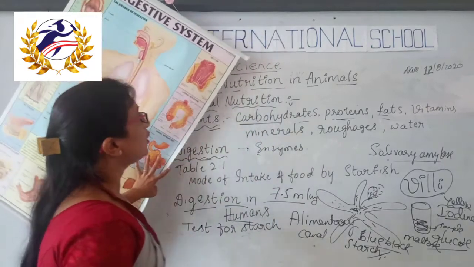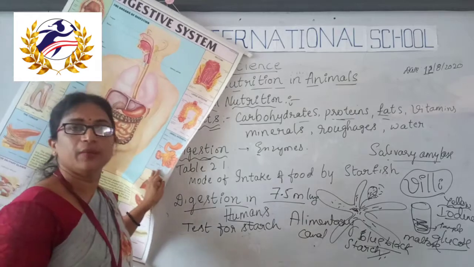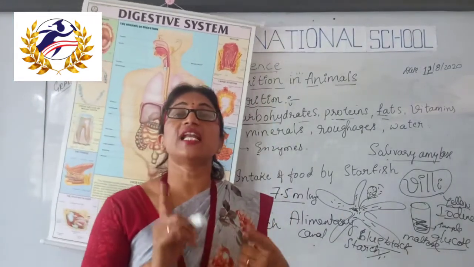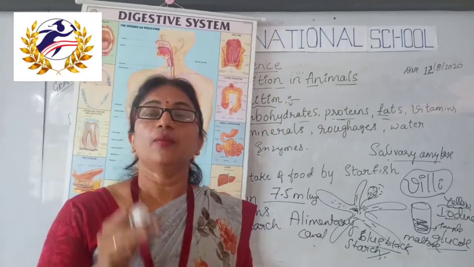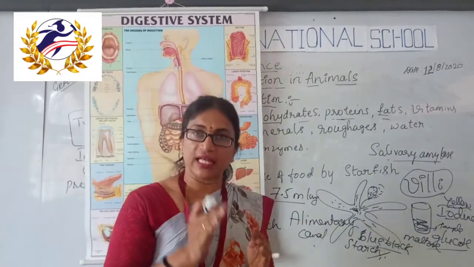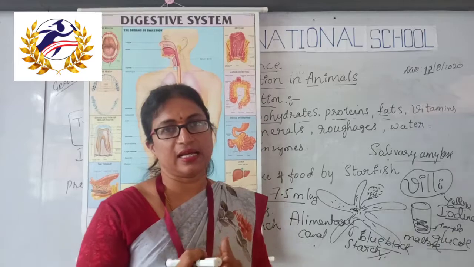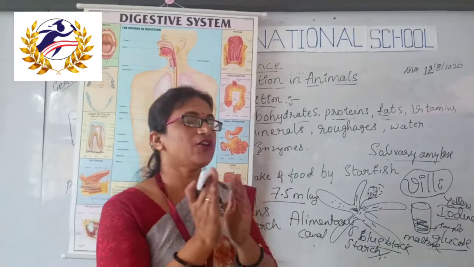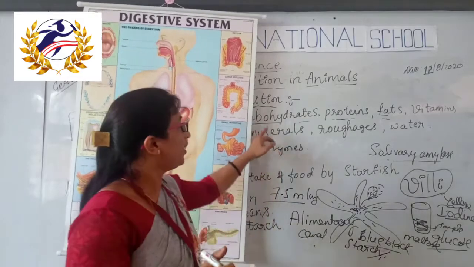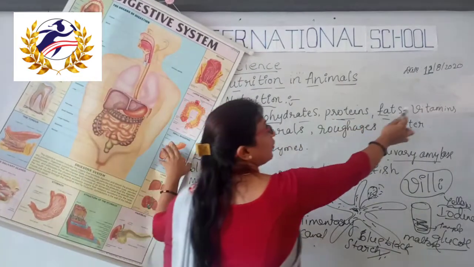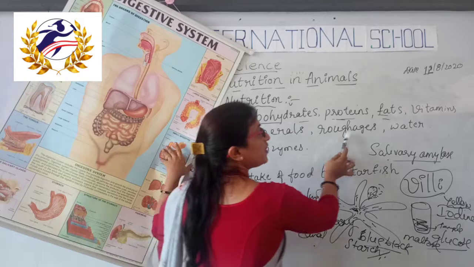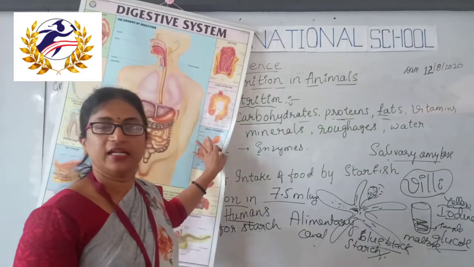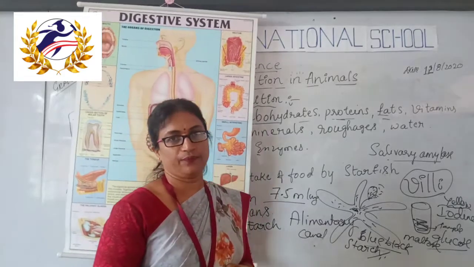So what is animal nutrition? The mode of intake of food and its utilization by the body is called animal nutrition. The different components of food such as carbohydrates, proteins, fats, vitamins, minerals, roughages and water, animals take in as food, isn't it?